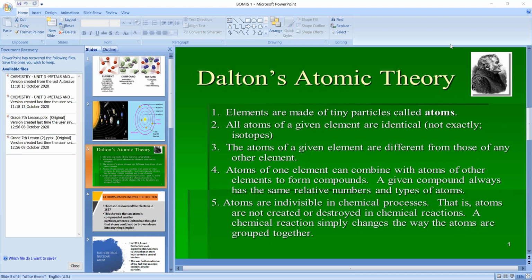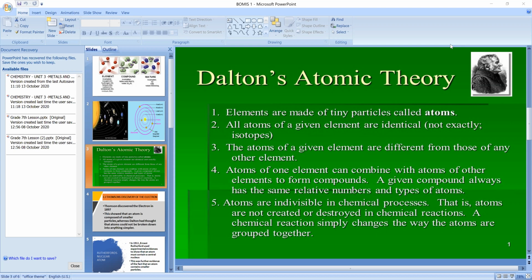If you follow along with me, your revision will become very easy. Elements are made up of tiny particles called atoms. Very good. So what are atoms? Elements are made up of tiny particles called atoms. Next, what is the second point?